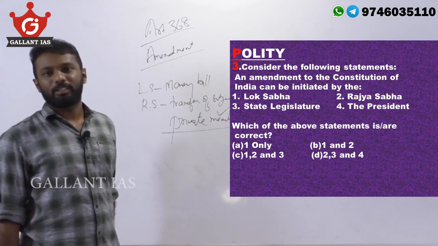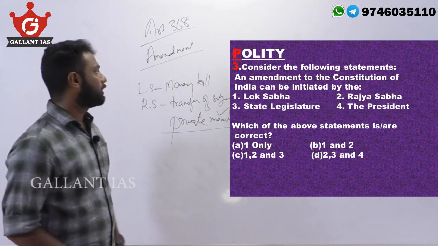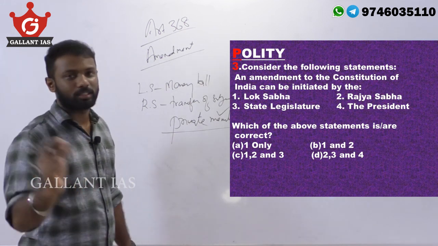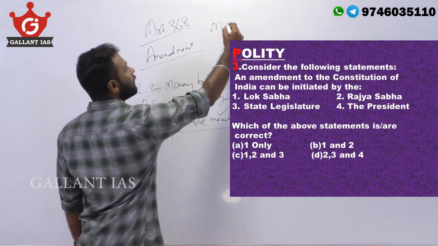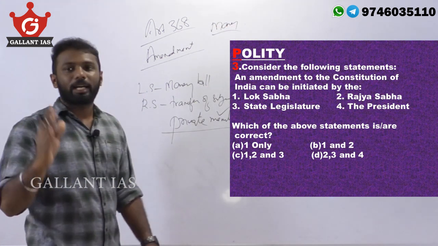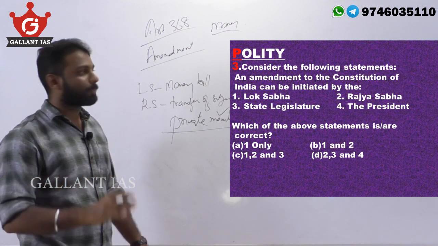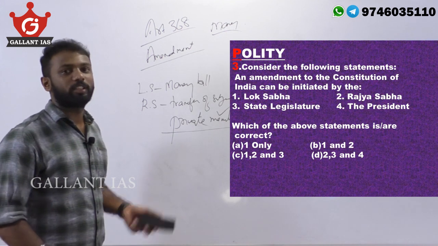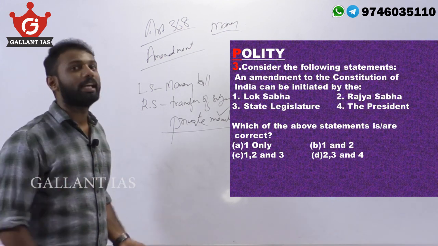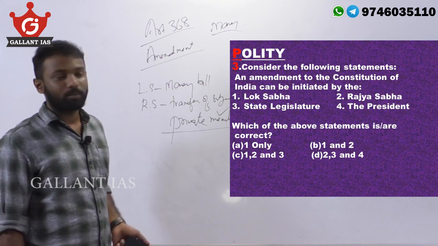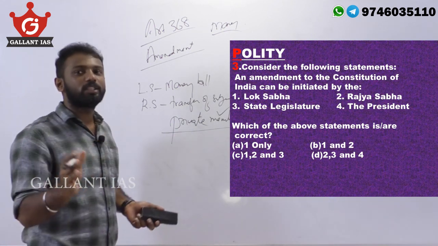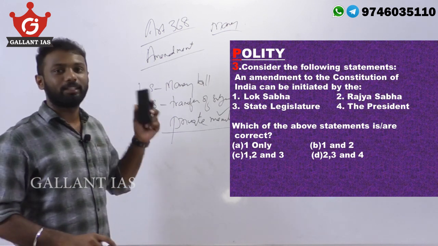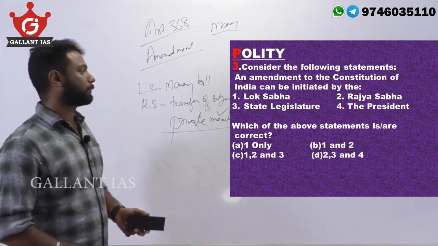Regarding the role of the president, in some parliamentary procedures, some bills need the recommendation of the president before introduction. For example, a money bill needs the prior recommendation of the president to be introduced in the Lok Sabha. But in case of a Constitutional Amendment Act, we do not require the prior recommendation of the president for introduction of the bill in the House. That's the role of the president. But one thing is sure: after the passage of the bill in both Houses of Parliament, the president is bound to sign the Constitutional Amendment Act.